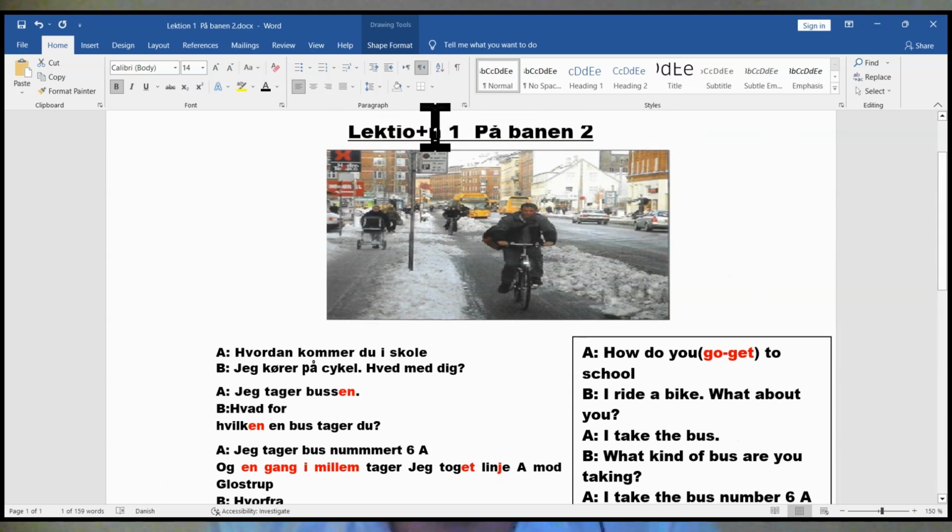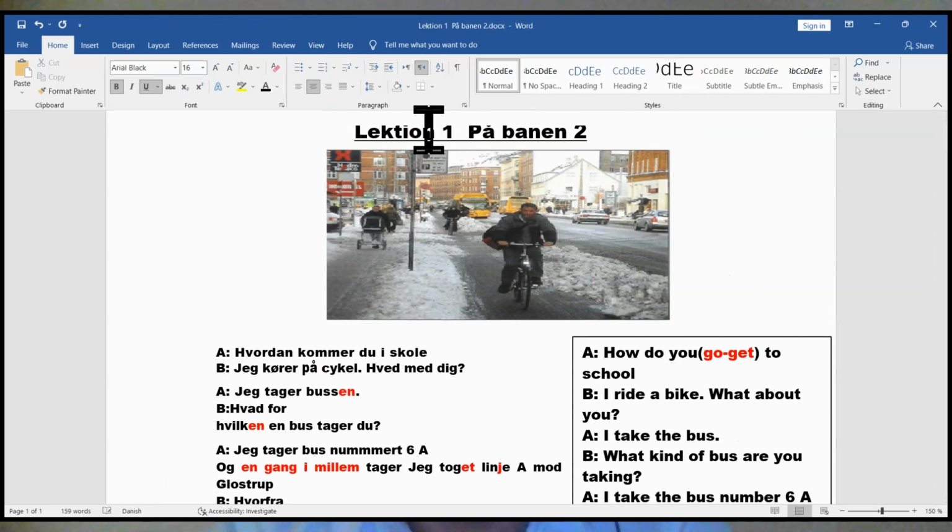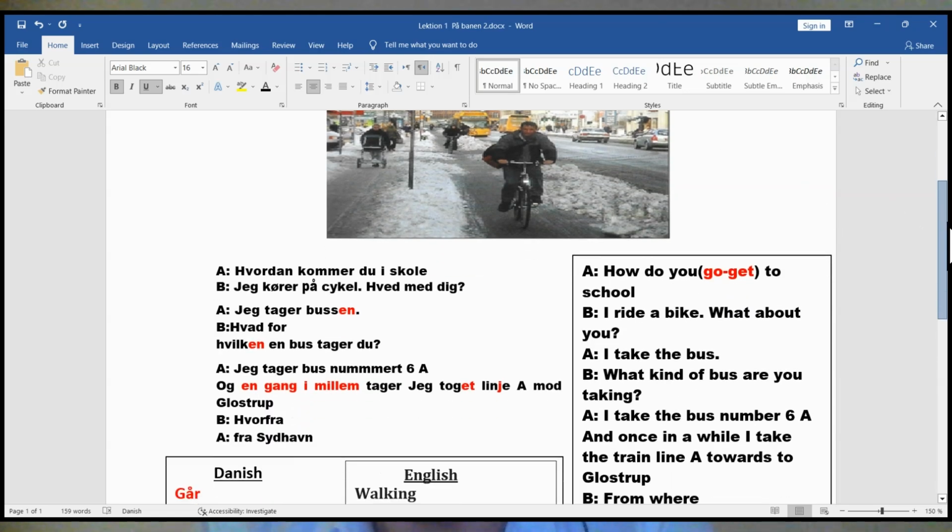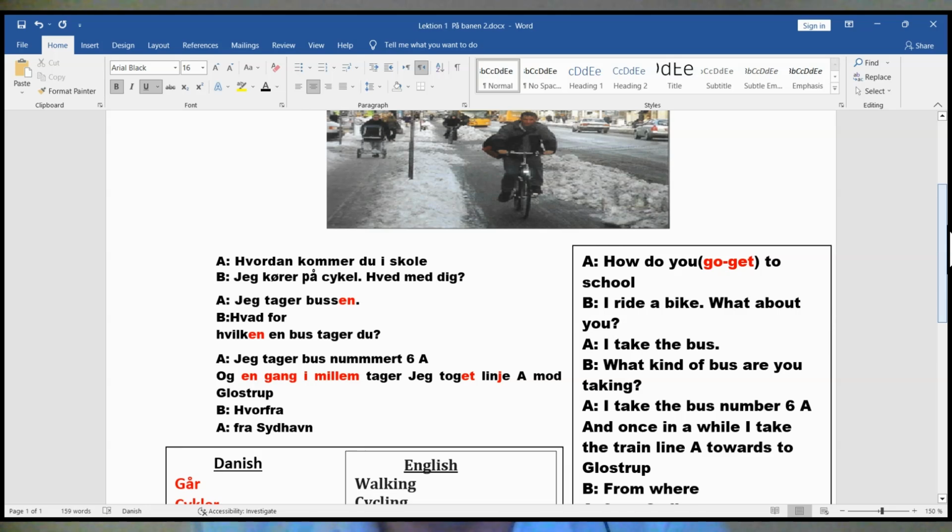Okay, lesson: transport. Hvordan kommer du i skole? Jeg kører på cykel. Remember this phrase, på cykel. På cykel.